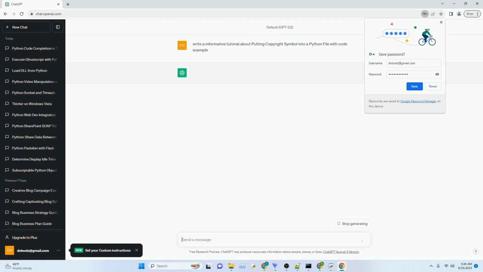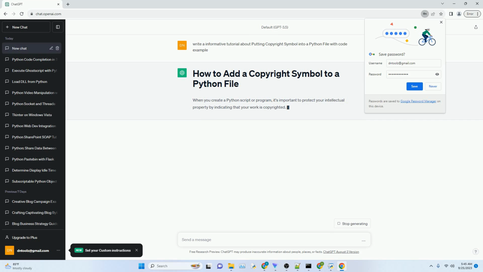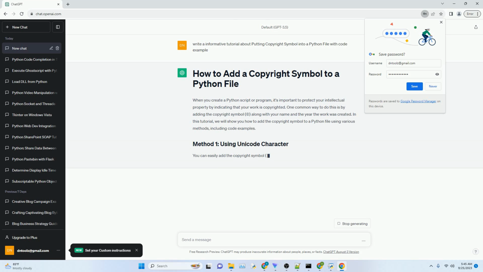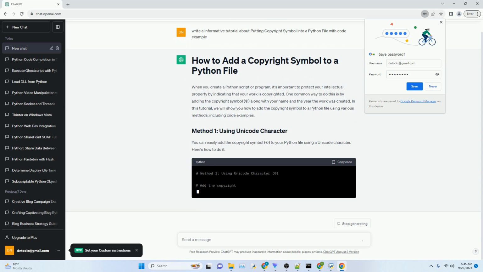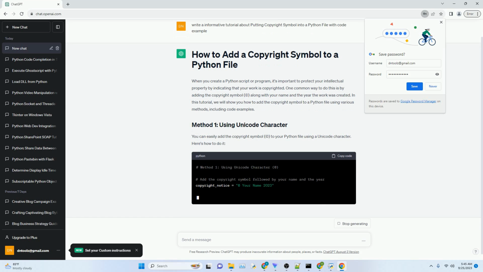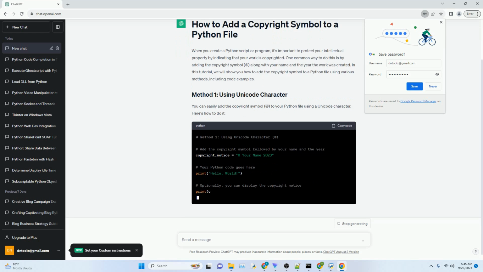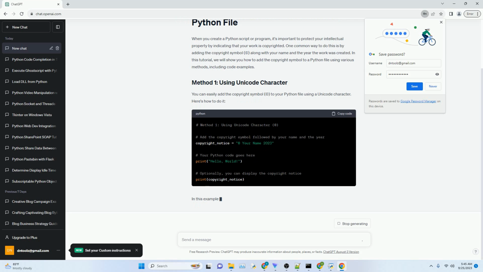When you create a Python script or program, it's important to protect your intellectual property by indicating that your work is copyrighted. One common way to do this is by adding the copyright symbol, ©, along with your name and the year the work was created. In this tutorial, we will show you how to add the copyright symbol to a Python file using various methods, including code examples.